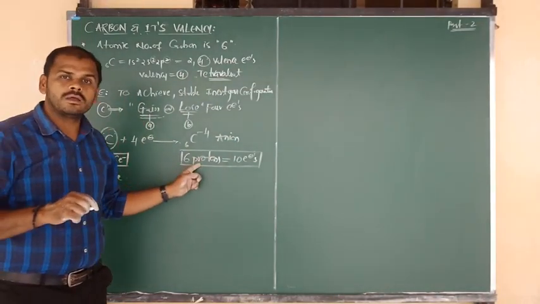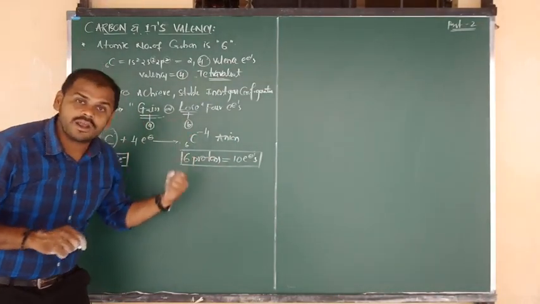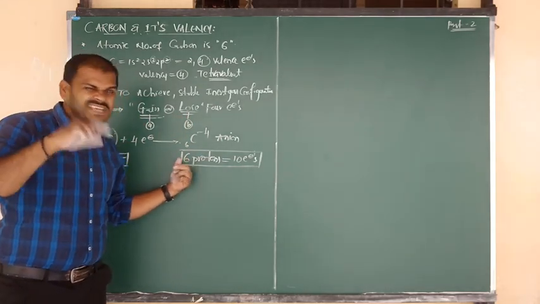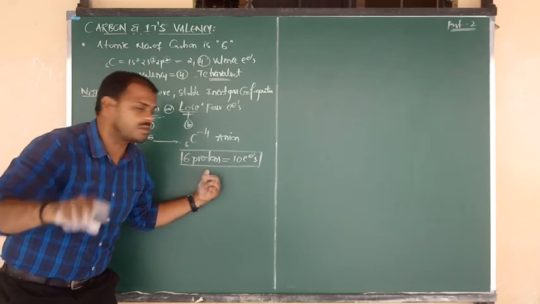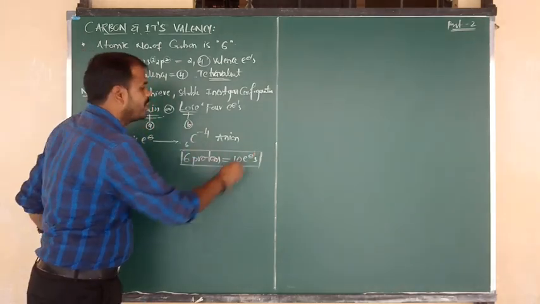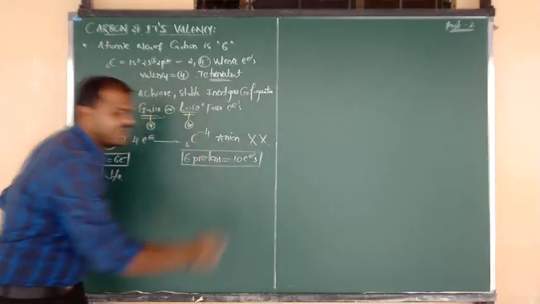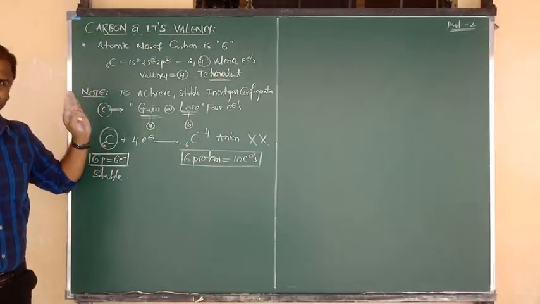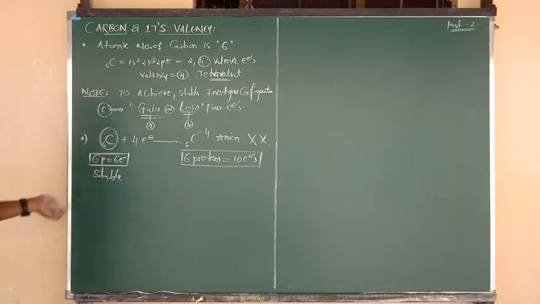But here in C minus 4, after the gain of 4 electrons, inside the nucleus only 6 protons are there. 6 positive charges cannot hold the 10 electrons. It means the formation of C minus 4 would be more difficult. Gain of electron, this case has failed. Okay, now let me explain.